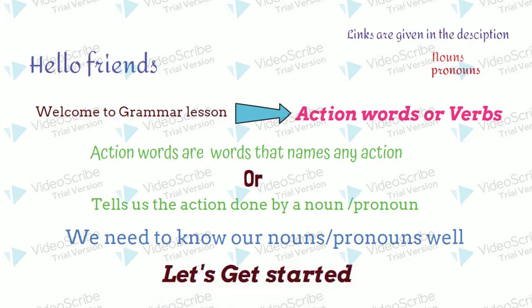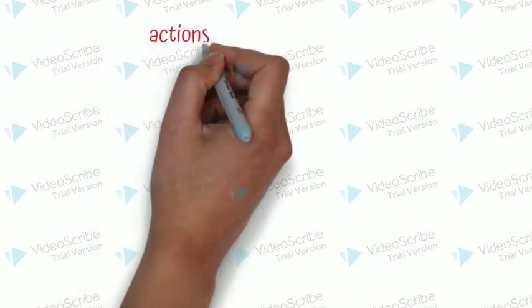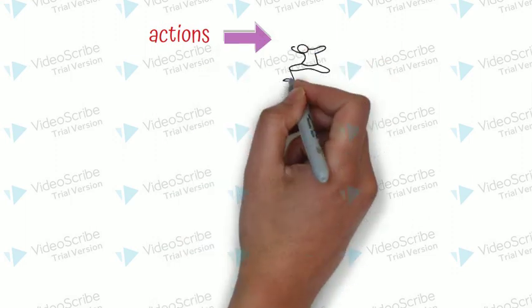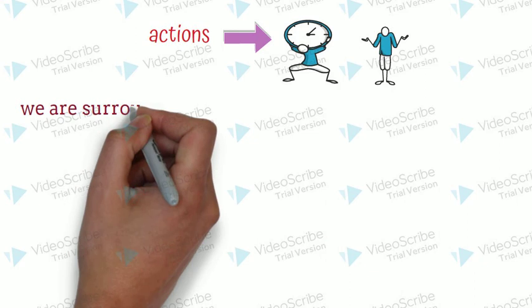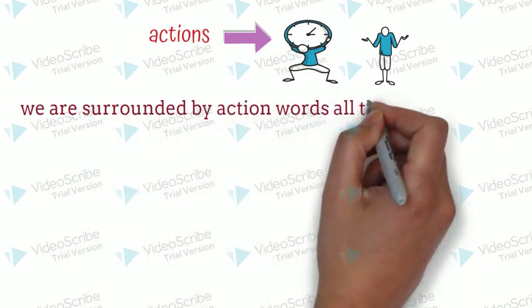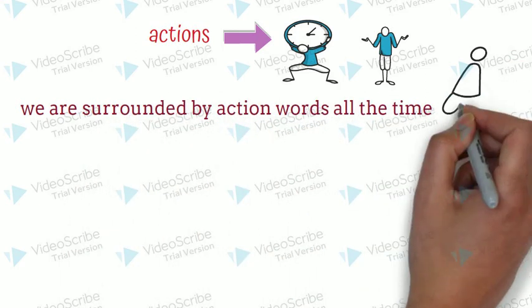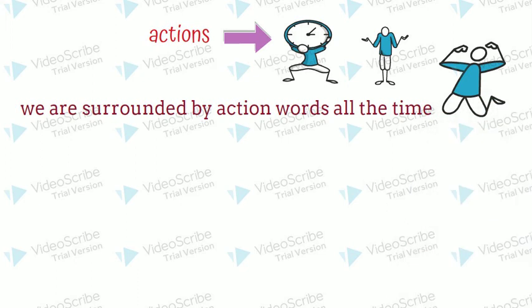Okay, let's get started. You know kids, we do action for everything throughout the day. That means we are surrounded by action words or verbs all the time. Yippee! Let's think of some action that we do every day. In the morning we wake up. Hey, wake up is the action that we do. Wow, it sounds so exciting.